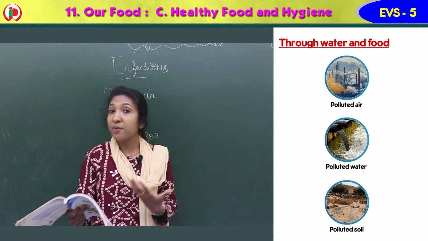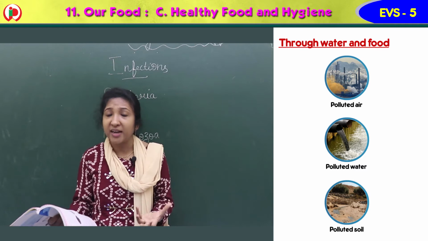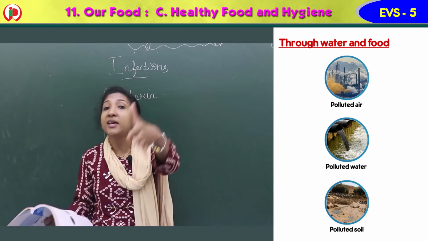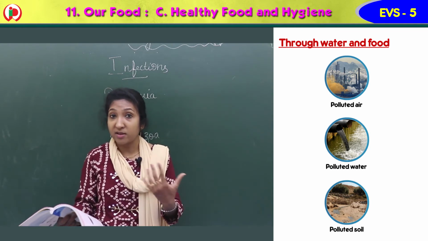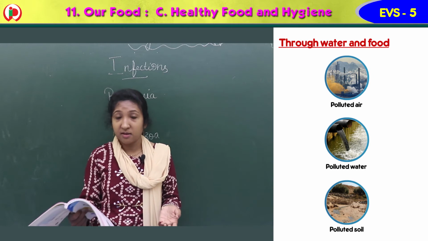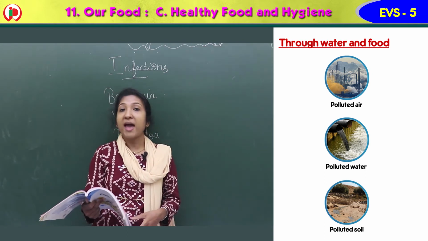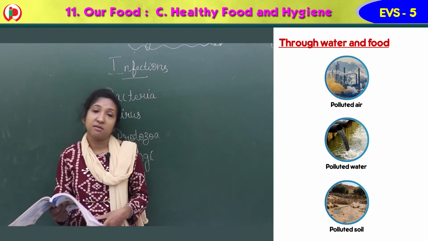Otherwise we get these diseases. And if any of your friends, cousins, or relatives have such a disease, we should not go near that person, because these are communicable diseases that spread from one person to another.